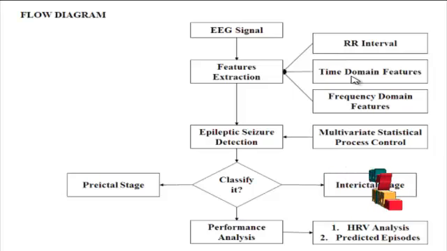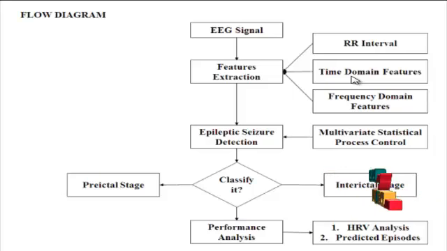And in the time domain features, mean NN is the mean of RRI, SDNN is the standard deviation of RRI, RMSSD is the root mean square of difference of adjacent RRI, total power is the variance of RRI, and NN50 is the number of pairs of adjacent RRI whose difference is more than 50 milliseconds within a given length of measurement time. These are the time domain features.